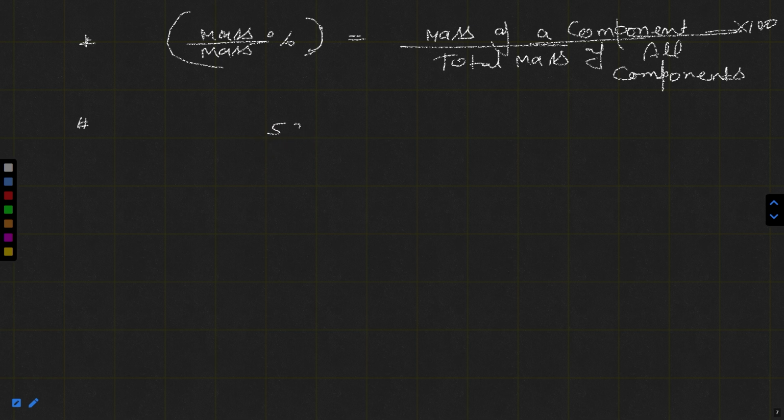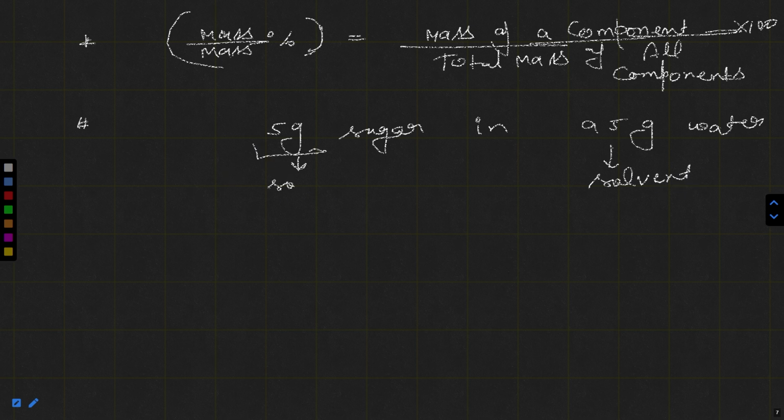Suppose I am dissolving 5 gram sugar in 95 gram water. So water is the solvent here because it is dissolving the sugar, and sugar is getting dissolved in water, so it is the solute. And generally the solute is smaller in amount, and generally the solvent is larger in amount. So what will be the mass by mass percentage?